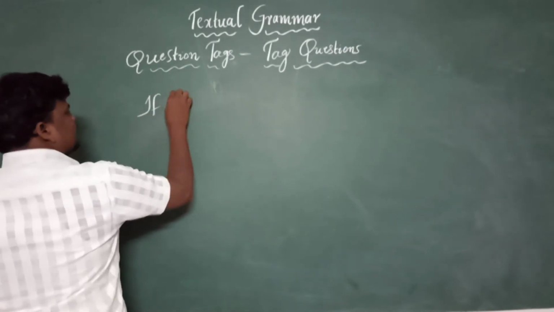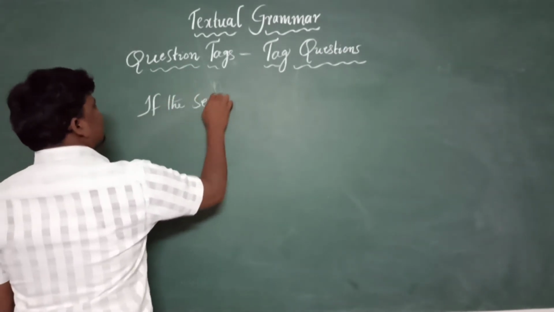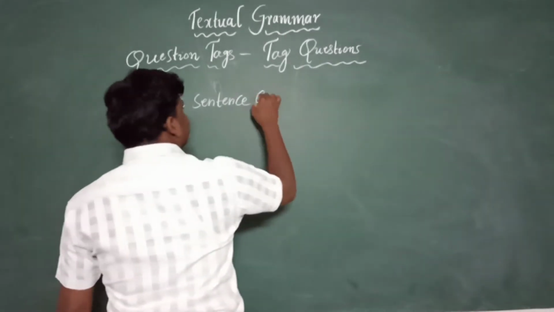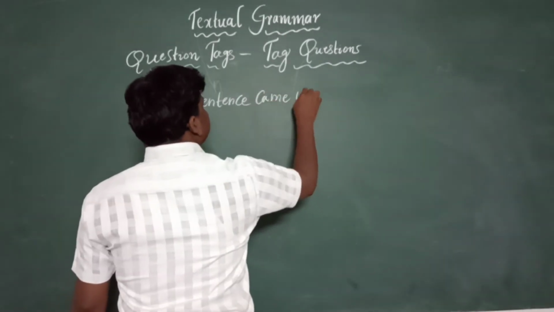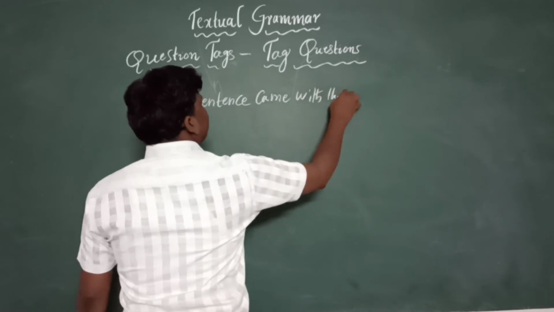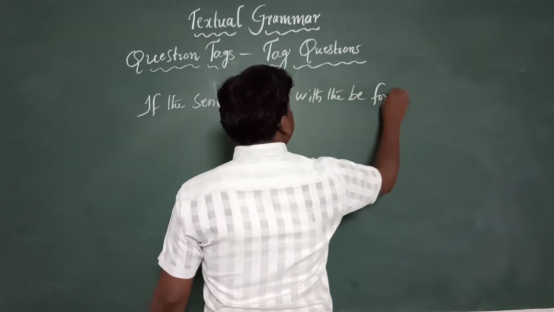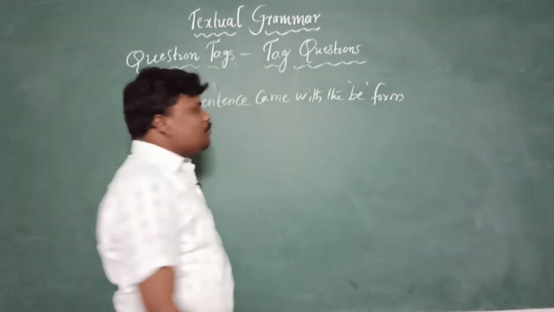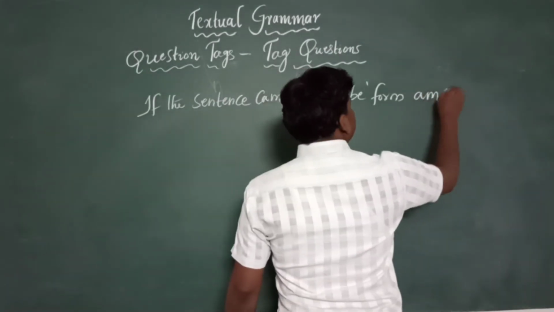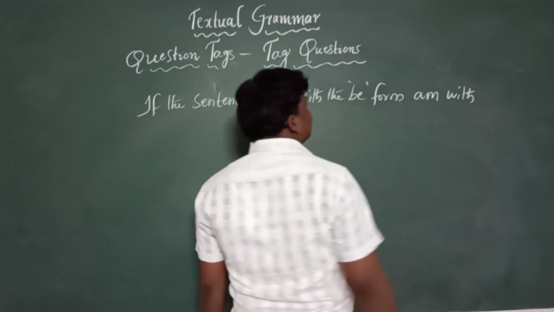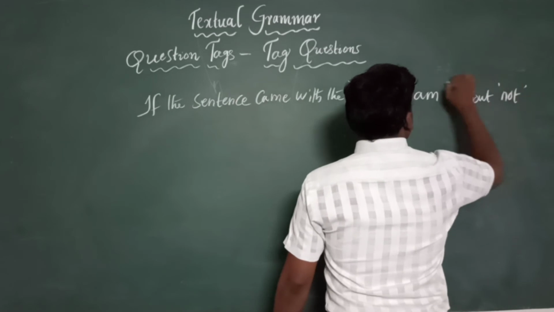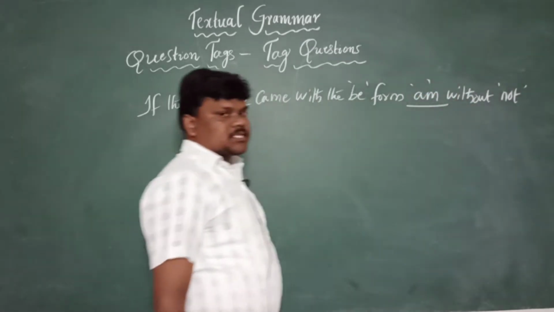Well, if the sentence comes with the be form 'am' without 'not', look here.